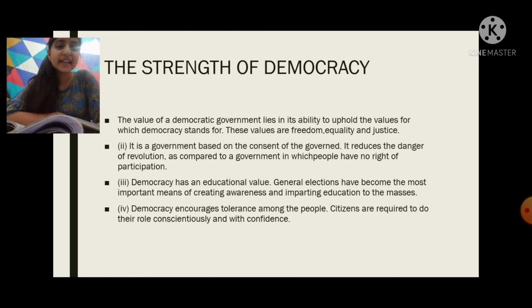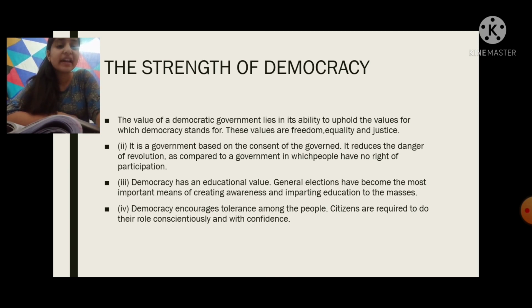Then the second is, it is a government based on the consent of the governed. It reduces the danger of revolution. So like people choose their representatives, so it also reduces the danger of revolution. Like in the French Revolution, it was a monarchy. We'll learn more about it, but I'm just telling you as an example that it was a monarchy, so it led to a revolution, because the people did not have the right to elect their representatives.